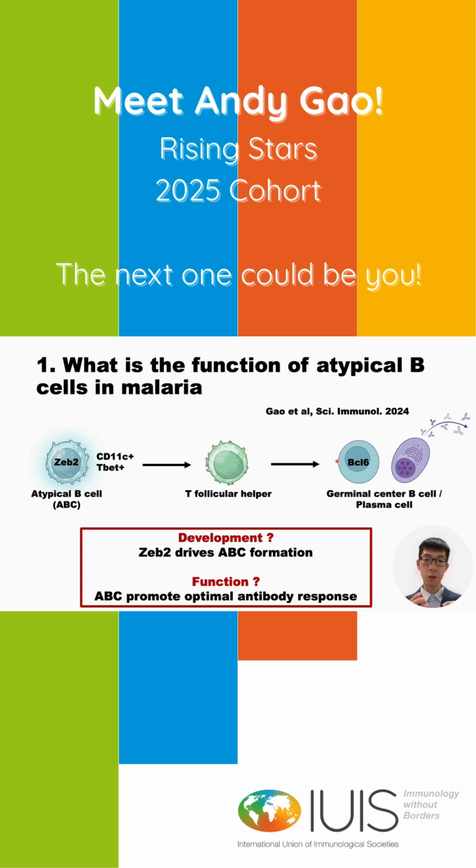So in summary, this study is one of the first to report that ZEB2 is the key transcription factor that can drive ABC formation, but also reveal the function of those ABCs, especially in infectious diseases like malaria, that its role is to promote the TFH formation and eventually leads to an optimal antibody response.